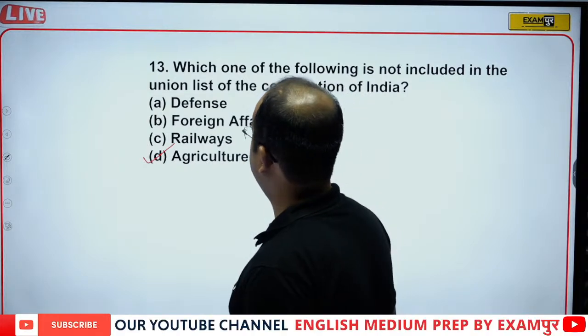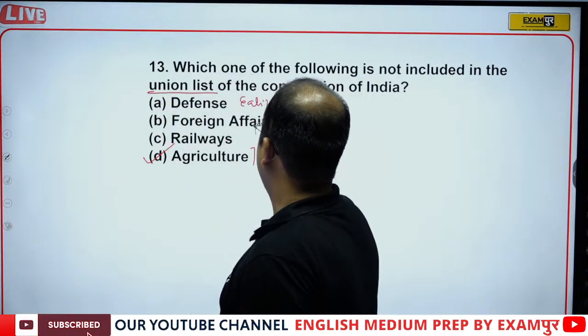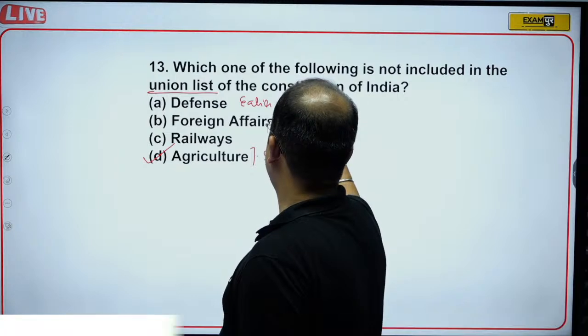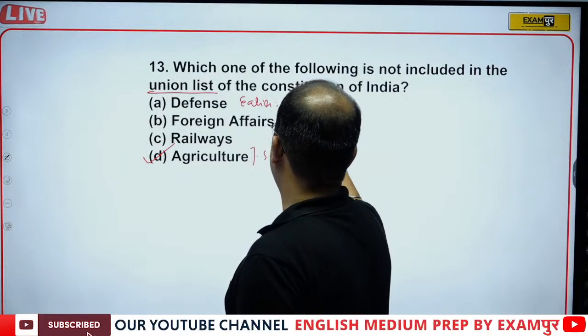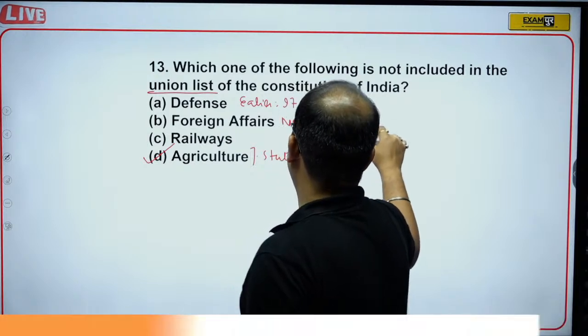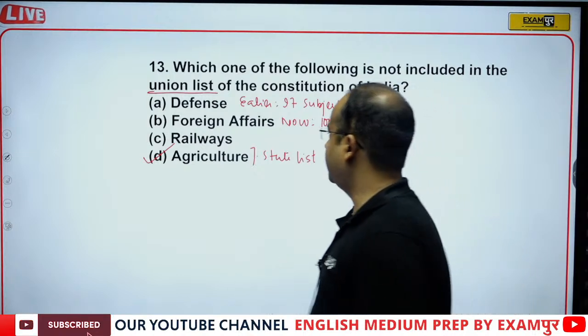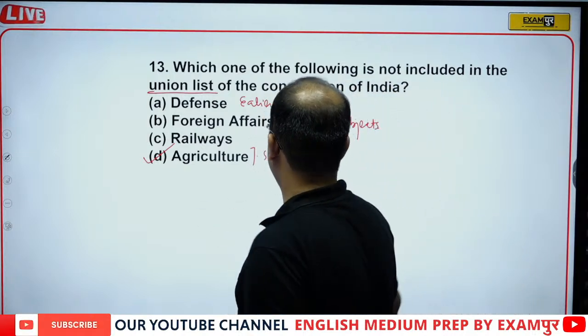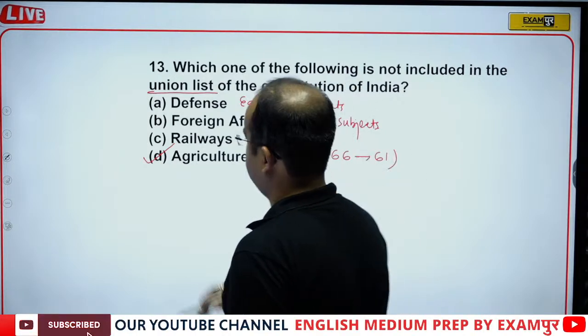Agriculture is in the state list, and in the union list, guys, earlier we had 97 subjects, now we have 100 subjects. In the state list earlier we had 66, right now we have 61.